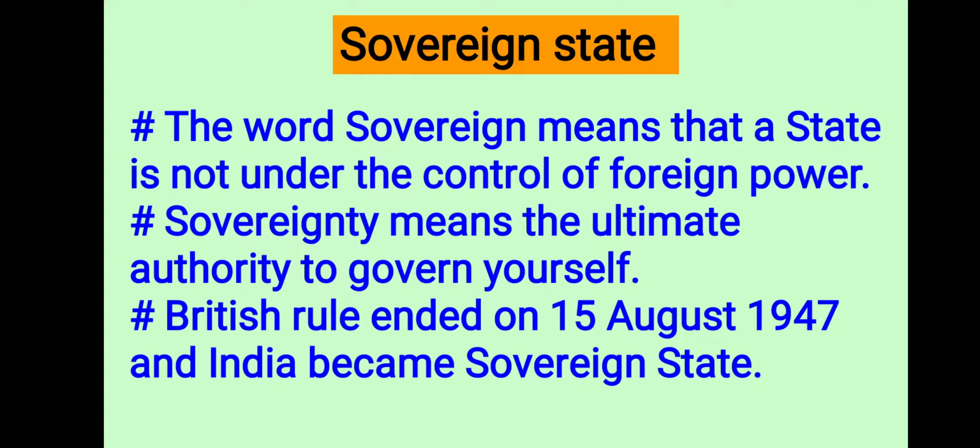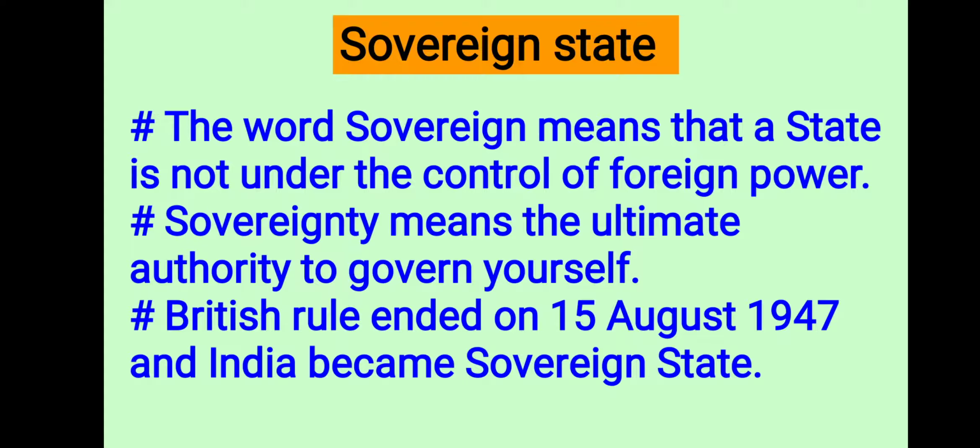India was ruled by the British for a long time. When the British rule was there in India, we did not have the power to govern ourselves. We could not take any decisions. All power was in the Britishers' hands. But India became independent on 15th August 1947 and India became a sovereign.